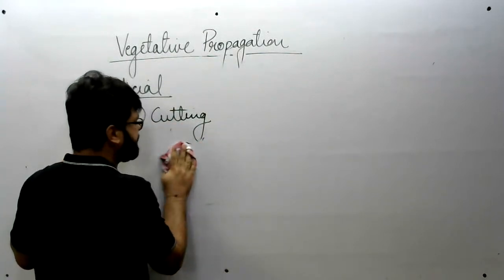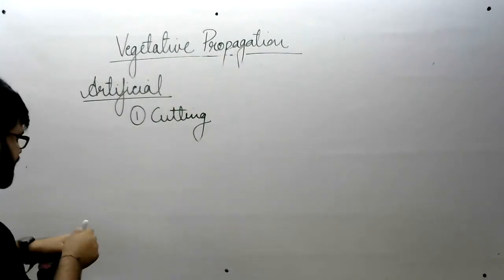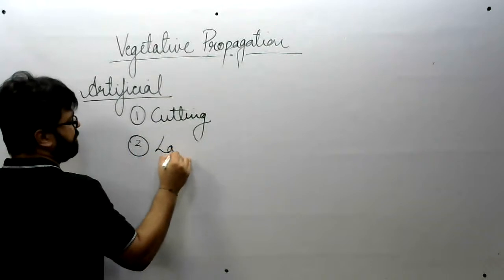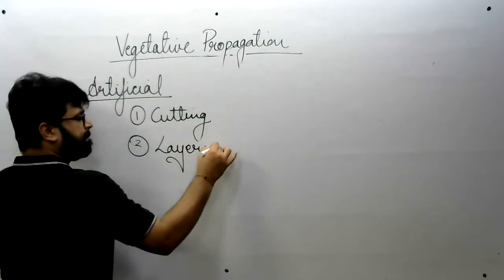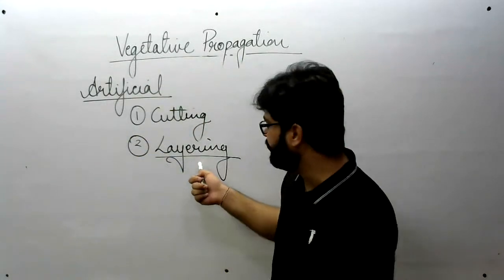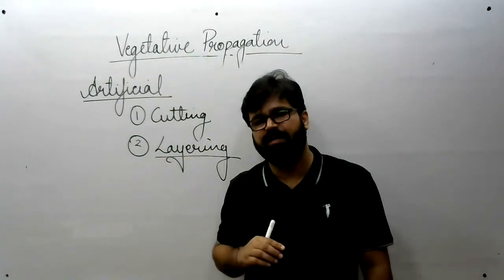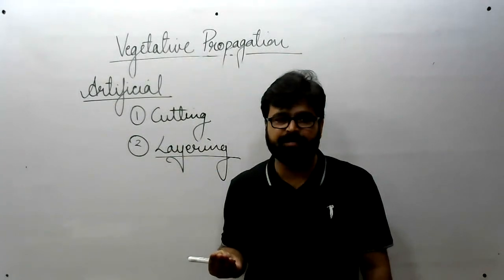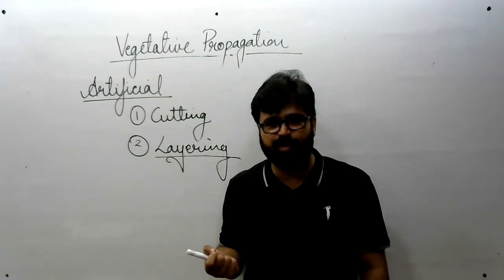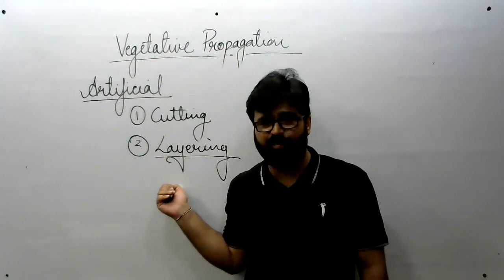Coming to next, the second mode of artificial vegetative propagation, and that is layering. All right. What you will do in this, name itself suggesting, you will cover a plant with the help of soil or grafting soil which contains different phytohormones, all right, and provide it a supply of water.